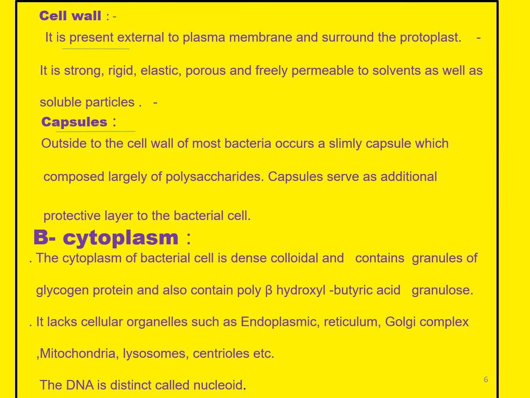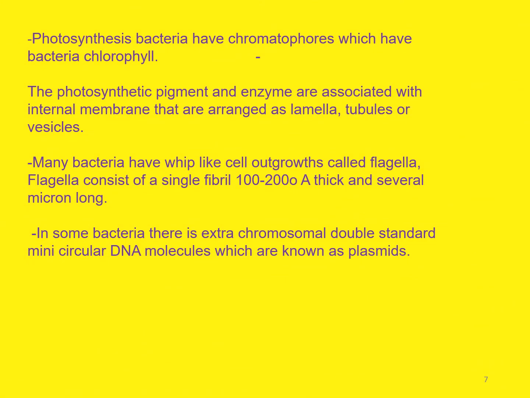Here the DNA is distinct. The photosynthetic pigments and enzymes are associated with internal membranes that are arranged as lamellae, tubules or vesicles.